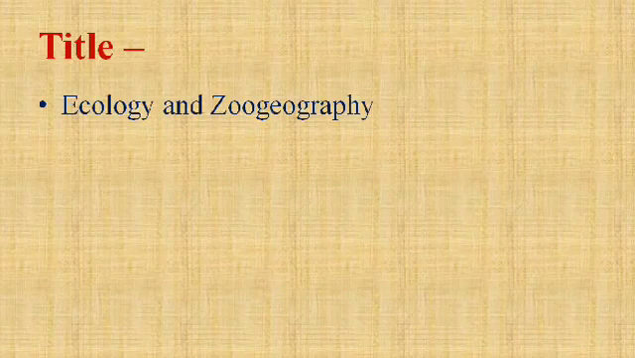Ecology is nothing but the interrelation between animals and their surroundings. Whereas zoogeography deals with the certain regions that scientists have formed on the earth depending on their geography. So it is called zoogeography.